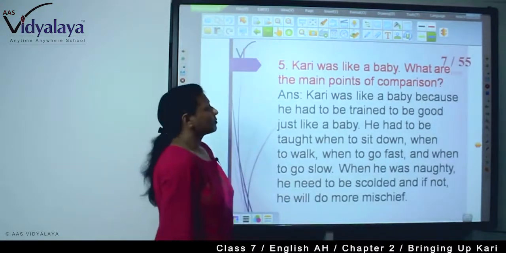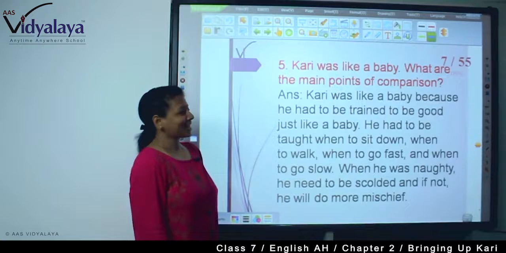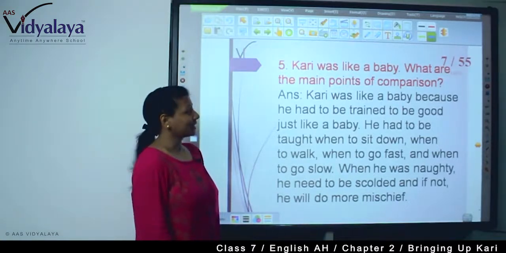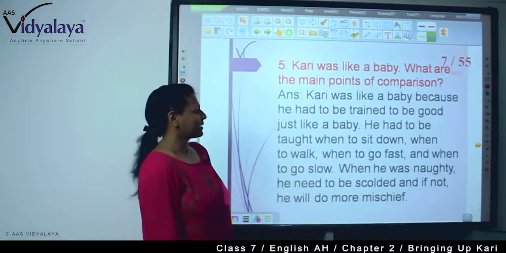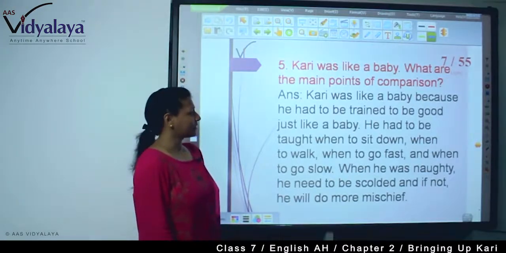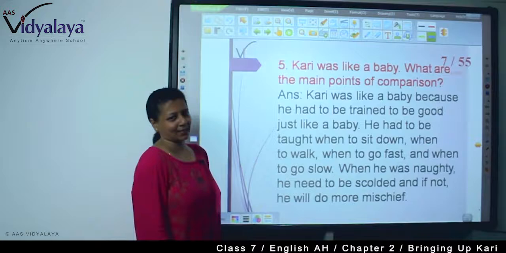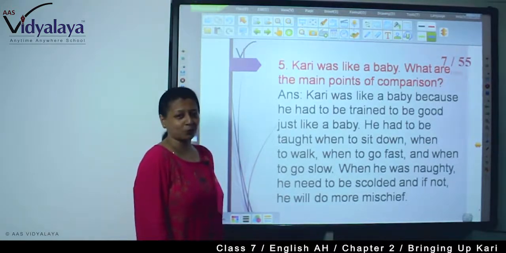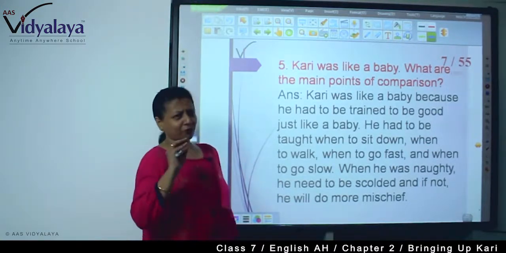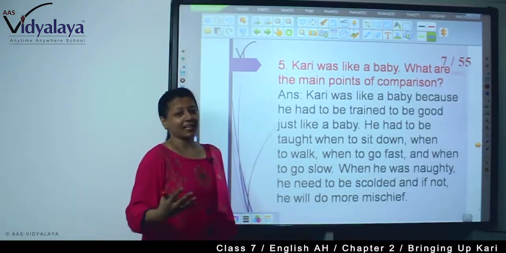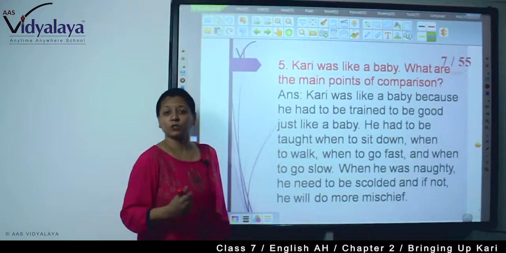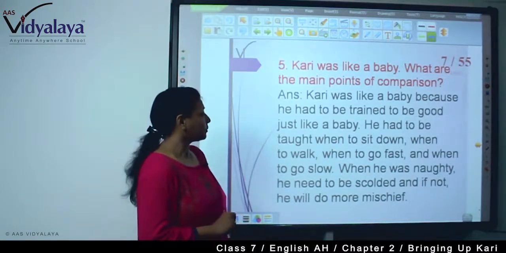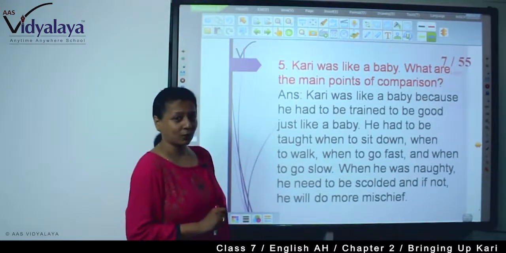Now, Curry was like a baby. What are the main points of comparison? See, Curry was like a baby because he had to be trained to be good just like a baby. When a baby is born, after a few months, we'll have to train the baby, right? So in this way, elephants also need to be trained. He had to be taught when to sit down.